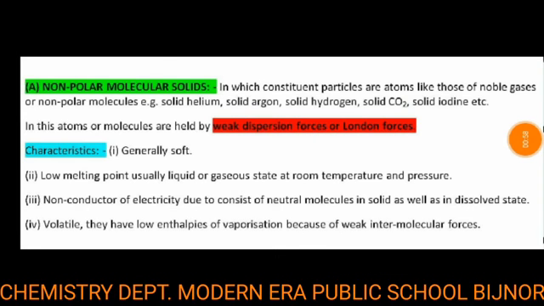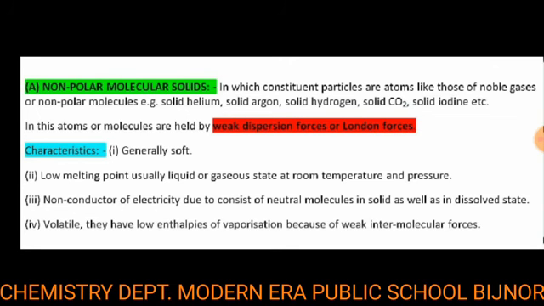The first one is non-polar molecular solid, in which the constituent particles are atoms like those of noble gases or non-polar molecules. Examples: solid helium, solid argon, solid hydrogen, solid carbon dioxide or solid iodine, etc. So they are considered non-polar molecular solids. In these, the atoms or molecules are held by weak dispersion forces, also known as London forces.